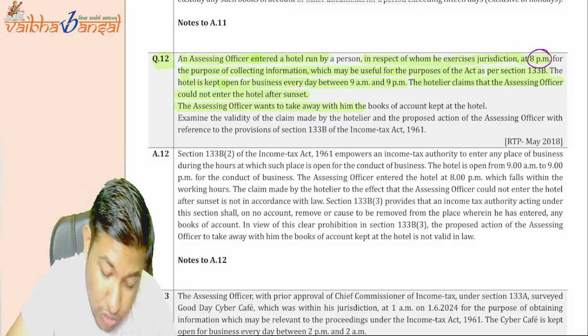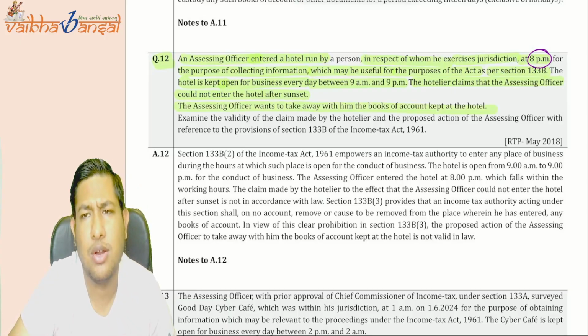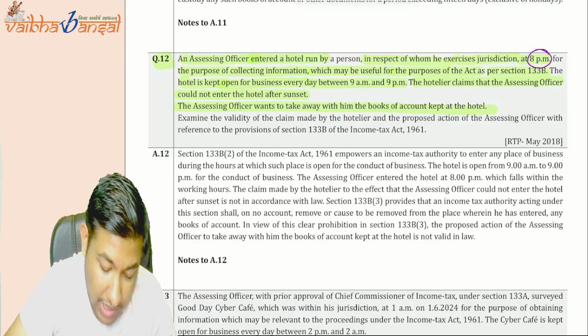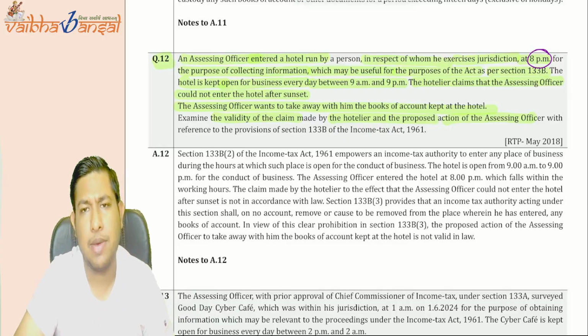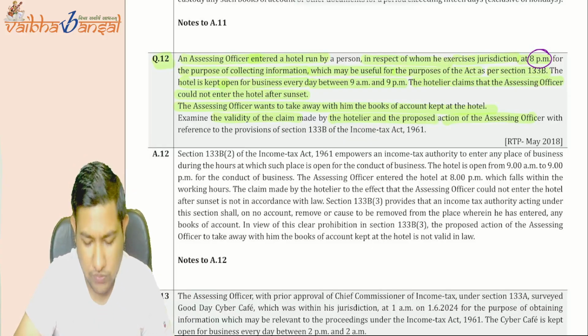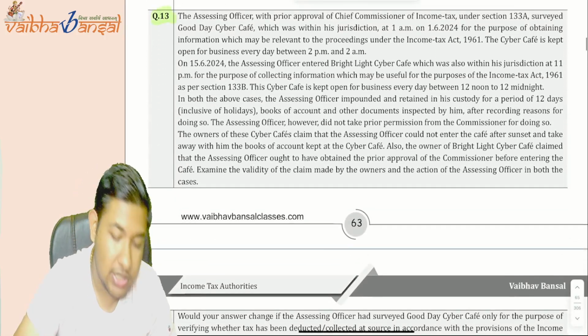The assessing officer wants to take away the books of accounts. You know, he cannot take away the books of accounts. Okay, examine the validity of the claim of the hotelier and the proposed action of the assessing officer. The same answer should be written down here as well. Okay, question number 13 is your homework.